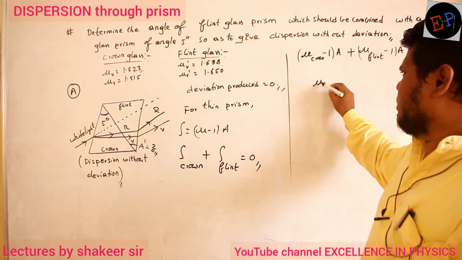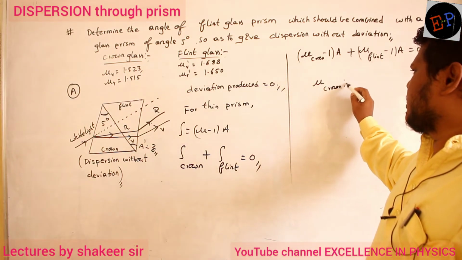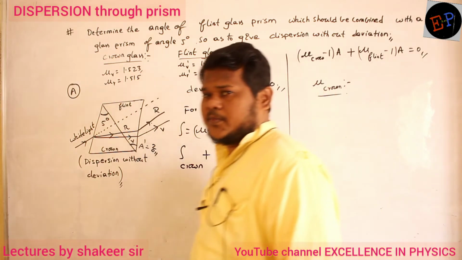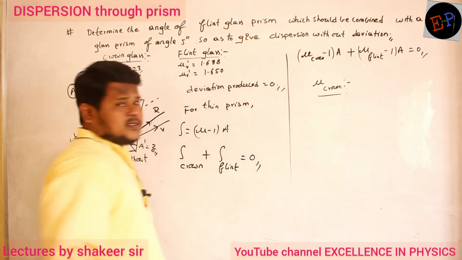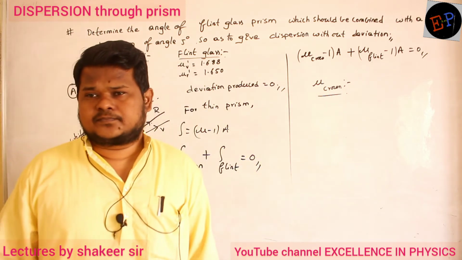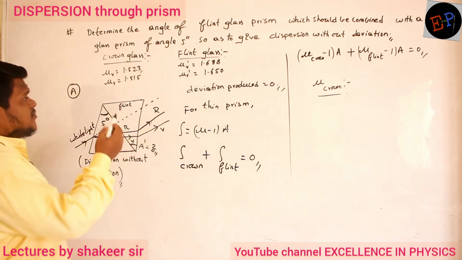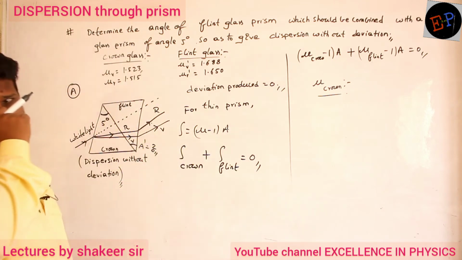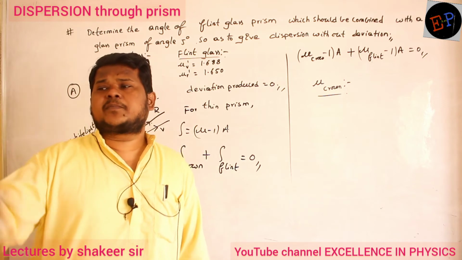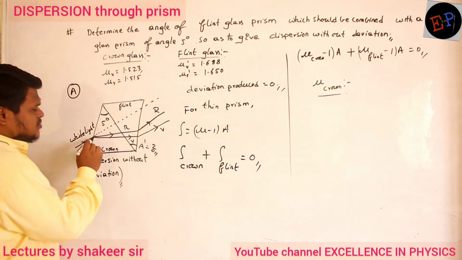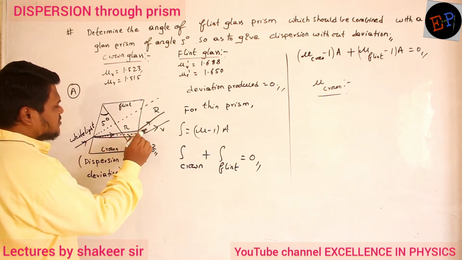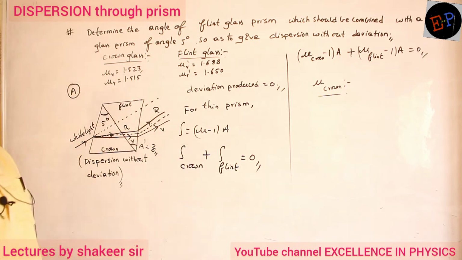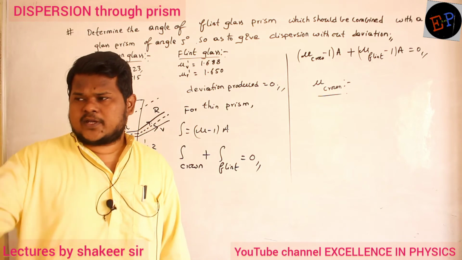Now can you say, how can I calculate the μ value of crown glass? Is it given? No. Then how can you do it? Here the μ value means you can take the mean deviation. See, here he gave values for violet color and red color. They are extreme values, but you take the mean value. For yellow color, the ray will travel in the middle. For yellow color also deviation should be 0, no? So take yellow color.